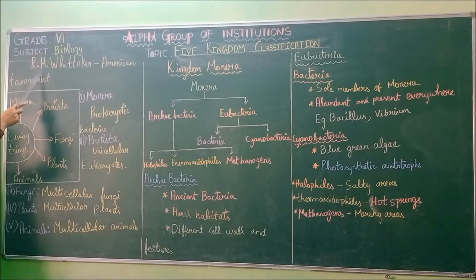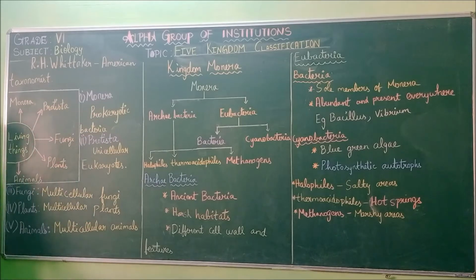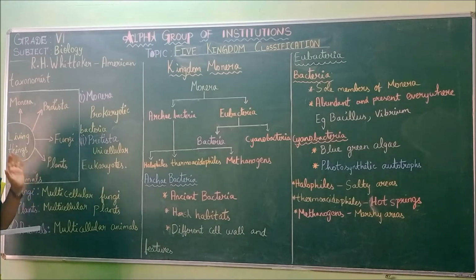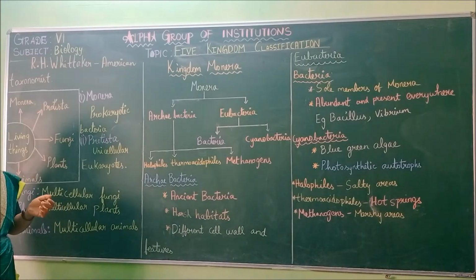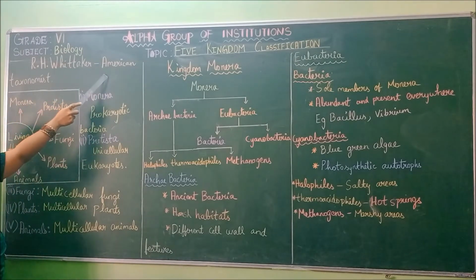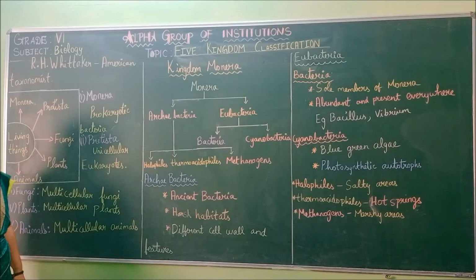So who discovered it? R.H. Whittaker. He is an American taxonomist. Taxonomist means they are the ones who classify. The classifying process, the study, is called taxonomy. So studying about this classification alone is called taxonomy, and the people who do them are called taxonomists. So R.H. Whittaker, an American taxonomist, is the one who formulated the 5 kingdom classification.